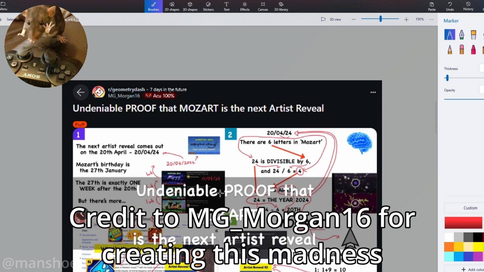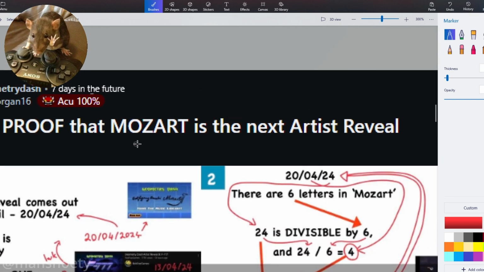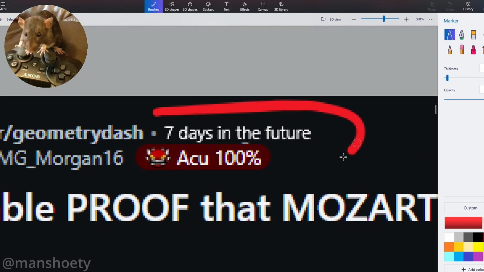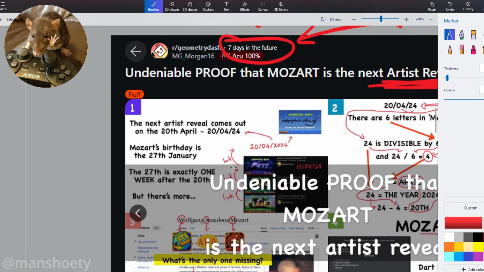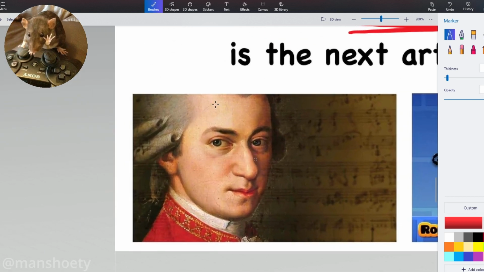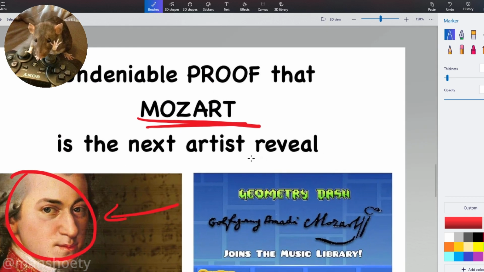So I was on the Geometry Dash subreddit when I saw this undeniable proof that Mozart is the next artist reveal. And you can see this post was actually made 7 days in the future. That's wild. So if we take a look at this evidence here, undeniable proof that Mozart, which is this guy, if you weren't sure, is the next artist reveal.